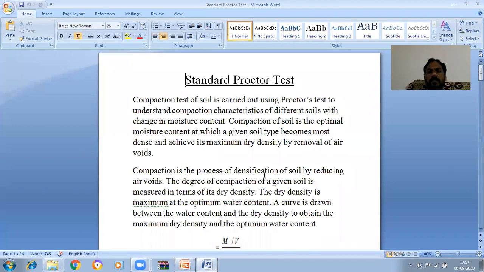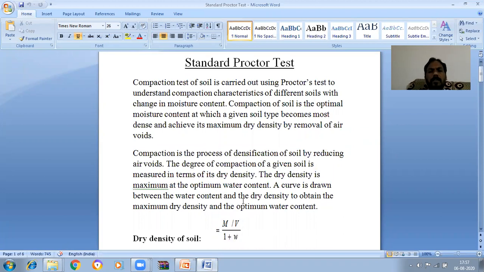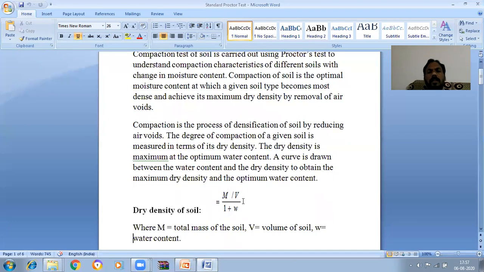Compaction is the process of densification of soil by reducing air voids. The degree of compaction of a given soil is measured in terms of its dry density. The dry density is maximum at the optimum moisture content.